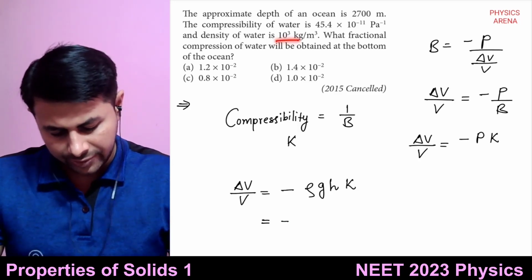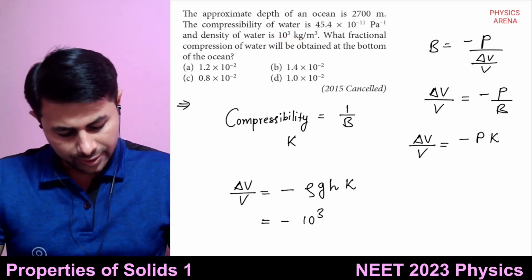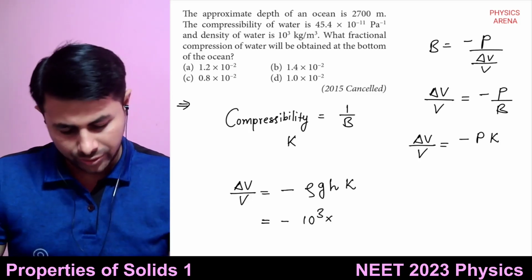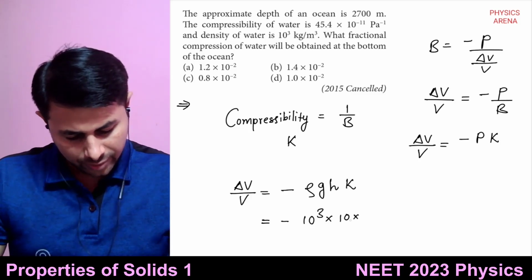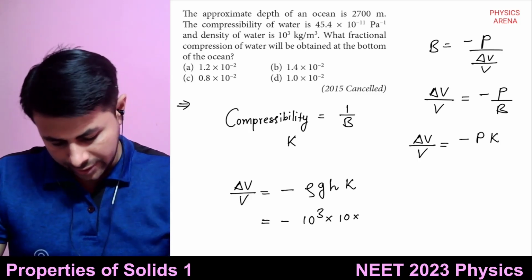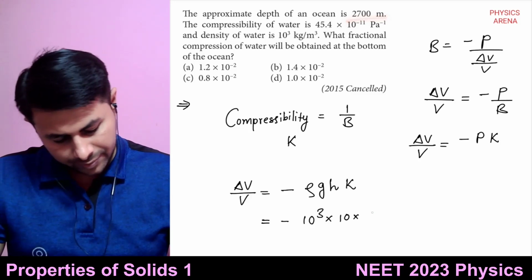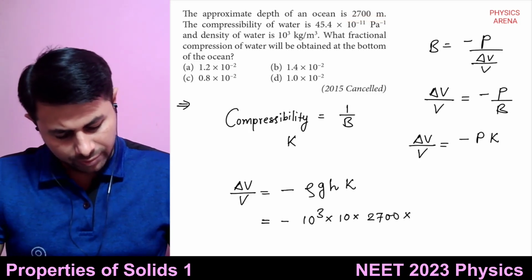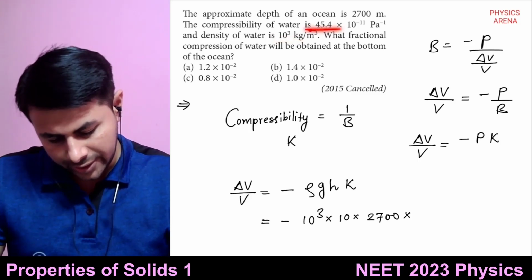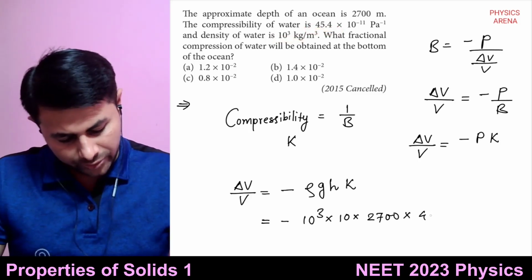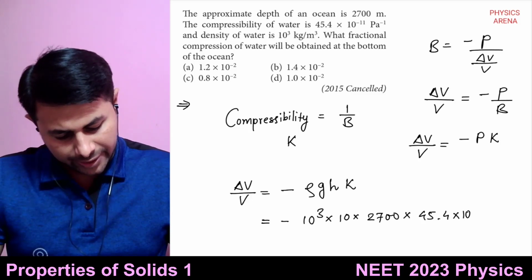Density is given, 10 raised to 3. Acceleration due to gravity is 9.8, let's take it 10. Multiplied by height, 2700 meters, multiplied by kappa, which is 45.4 multiplied by 10 raised to minus 11.